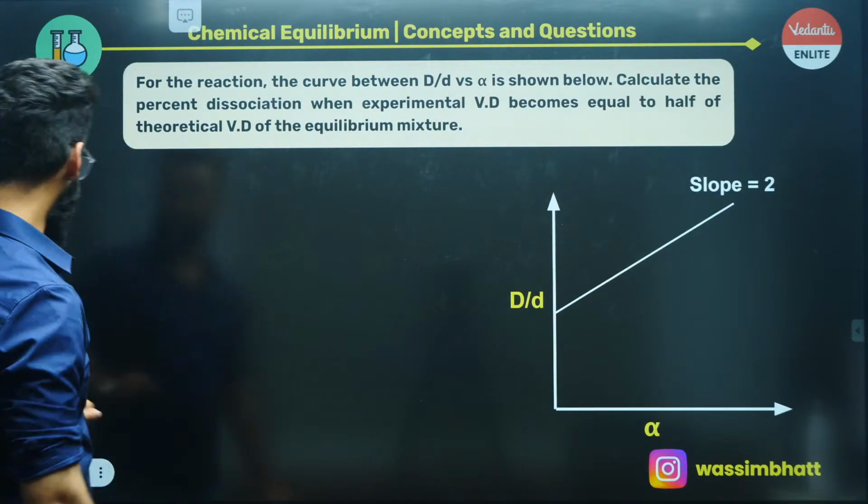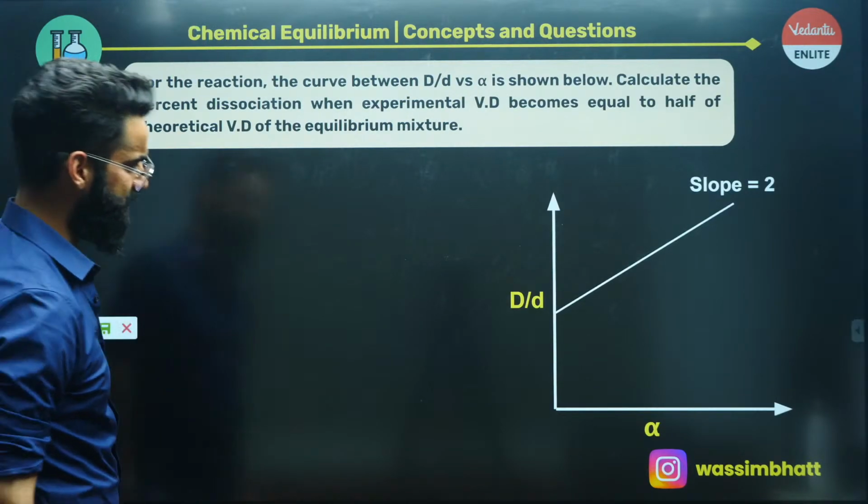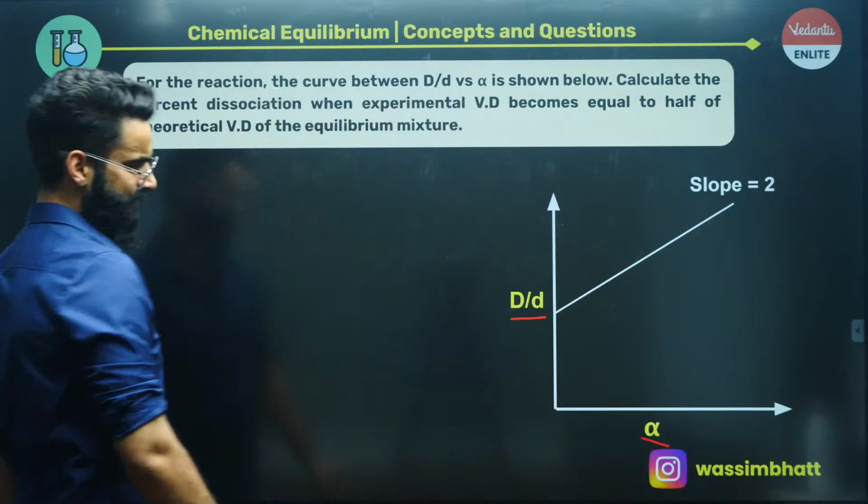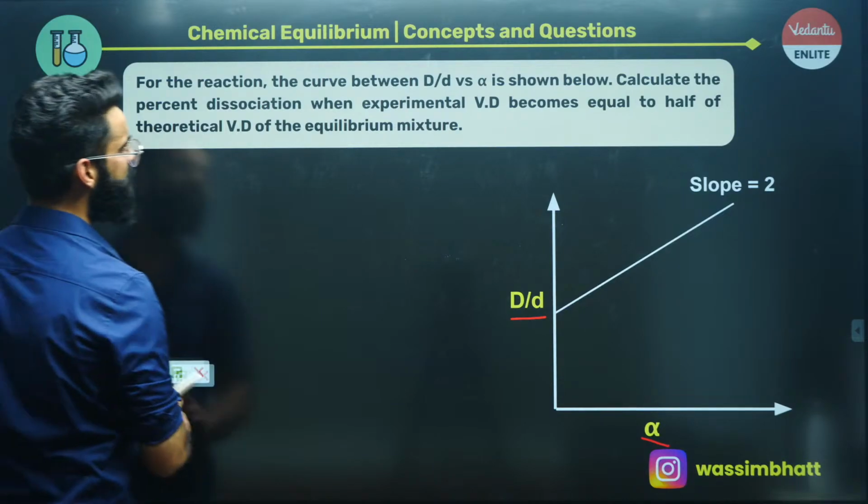Alright, this is one more question, guys. Let's have a look exactly what the question says. We are given the graph between capital D by small d versus alpha, right? So first of all, how do we solve this? What does the question say exactly?